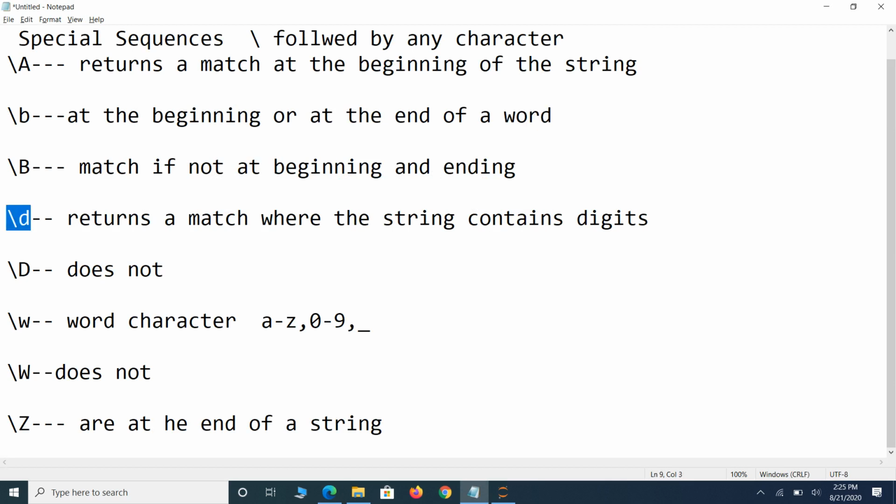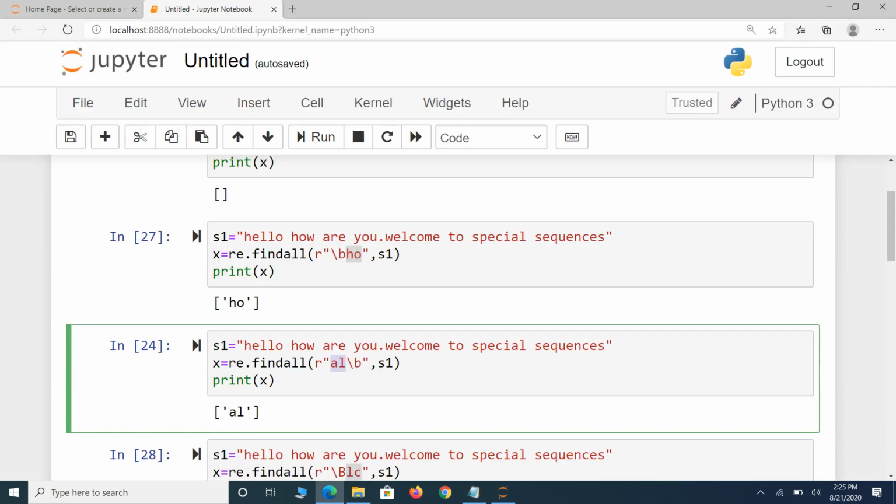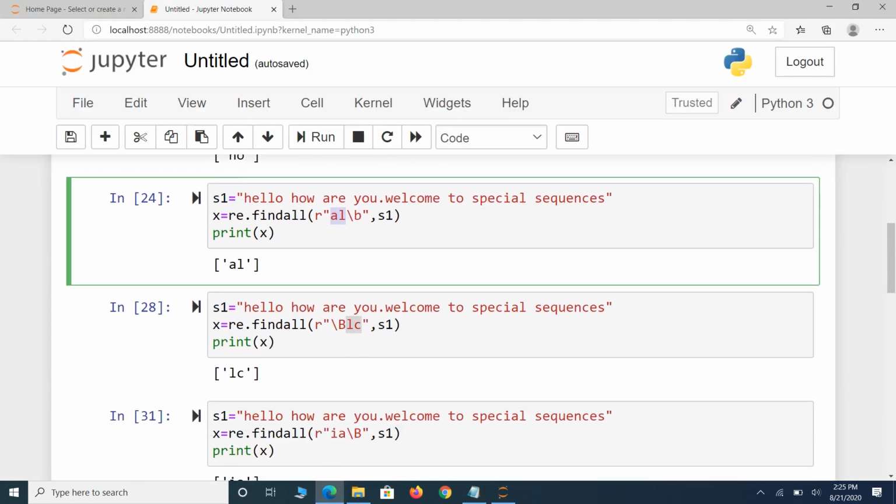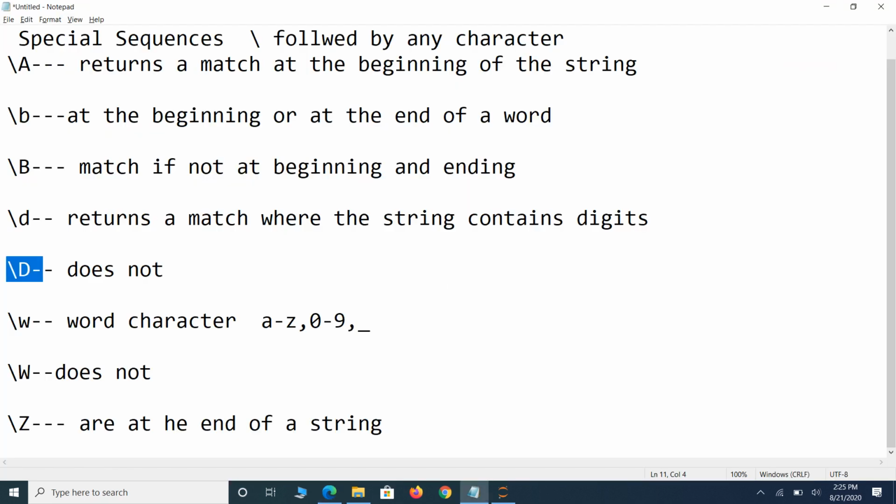Next, backslash d, small d returns all the digits. Capital D does not return digits. So see this one. Now capital B. What is capital B? Exactly the reverse. That is, the character is present in the string, but not at the beginning or end. If it is present at either the beginning or ending, it returns null, that is, an empty list.